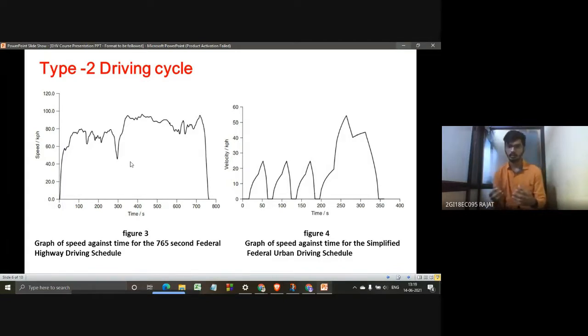In figure 4, the same thing in another scenario, the federal urban driving schedule. These are different scenarios, but the same thing is done here. Okay. So further, what are the currently used standards of driving cycles? That will be explained by my friend Rajat Hadur Shetty.